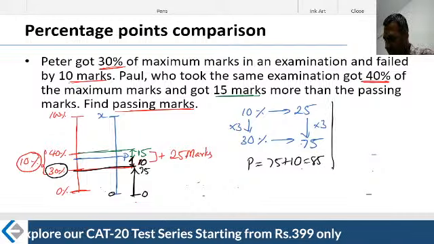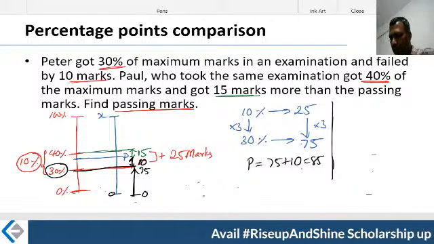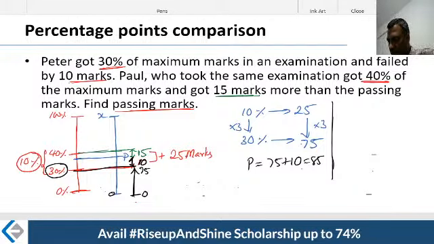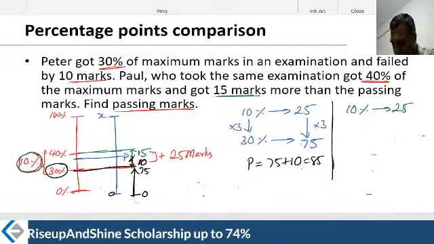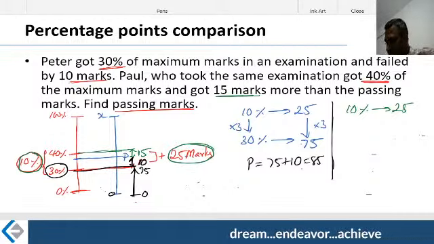Okay, another way to calculate. You can start with the same position. I'm just showing you both things in the same question here. Another proposition: 10% corresponds to 25 marks. That is 15 plus 10, 25 marks.